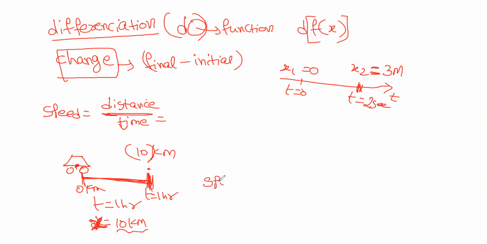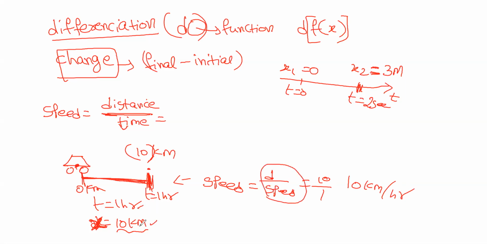Now tell me what is the speed for this? Sir, 60 minutes we'll consider, right? No, always you have to consider in seconds. Otherwise, tell me kilometers per hour. 10 by 1. That is 10 kilometers per hour, right? So how you got distance as 10? Because directly they give us 10 kilometers, time as 1 hour.